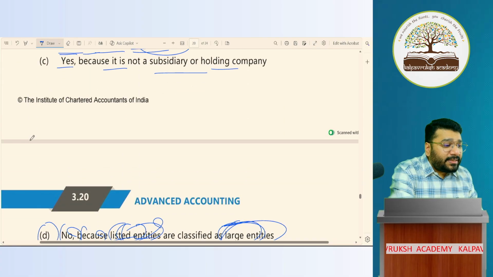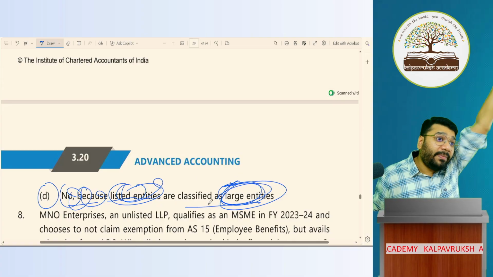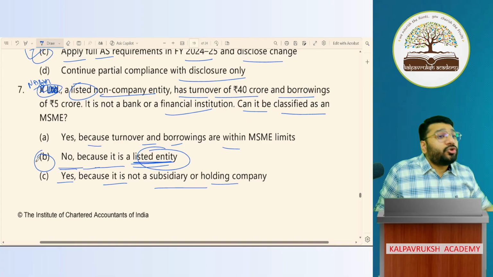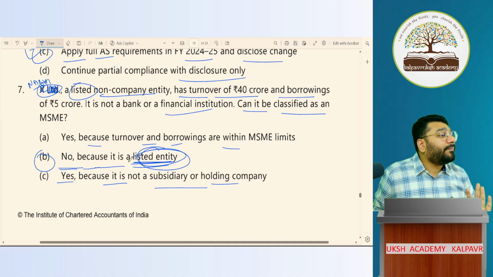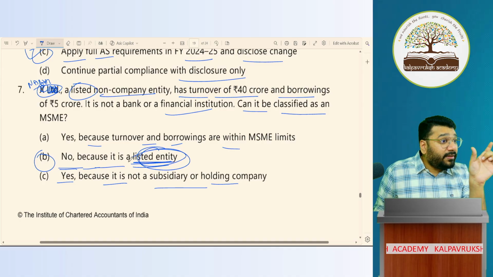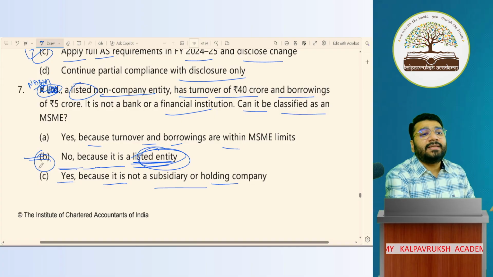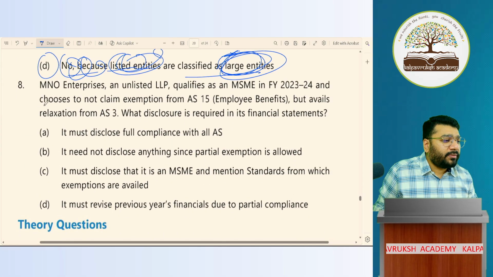So is D the correct answer? No, because they are large. Is X Limited a large entity or super big company? Super big company. So what is the correct option? B. So they are not MSME because they are listed entity. A listed company, where will they go to? Super big company. So B is the right answer. Okay, not okay. Now, last question.